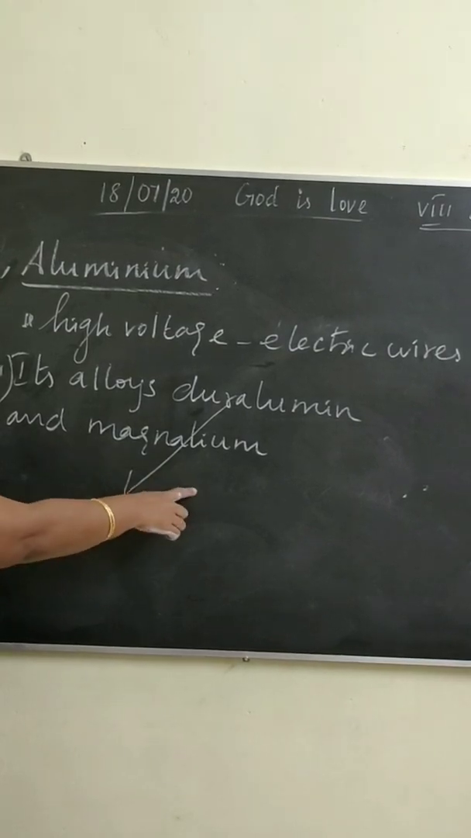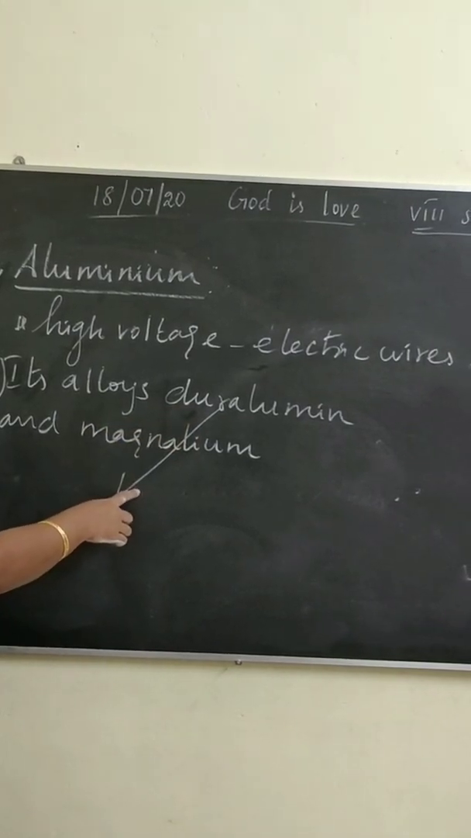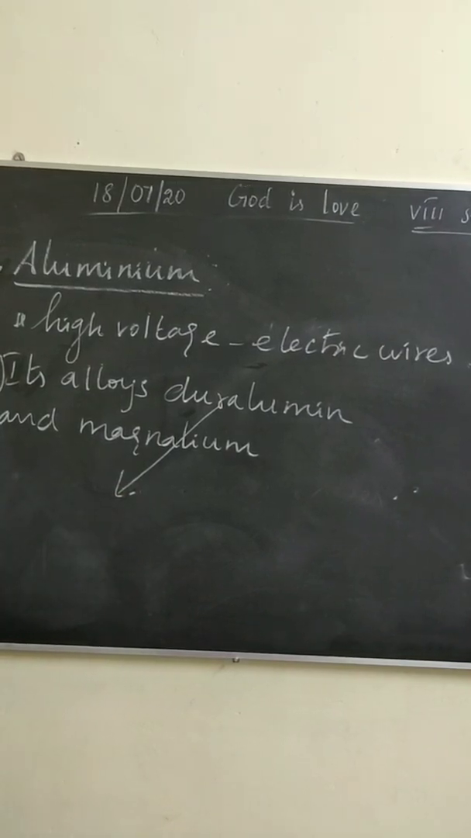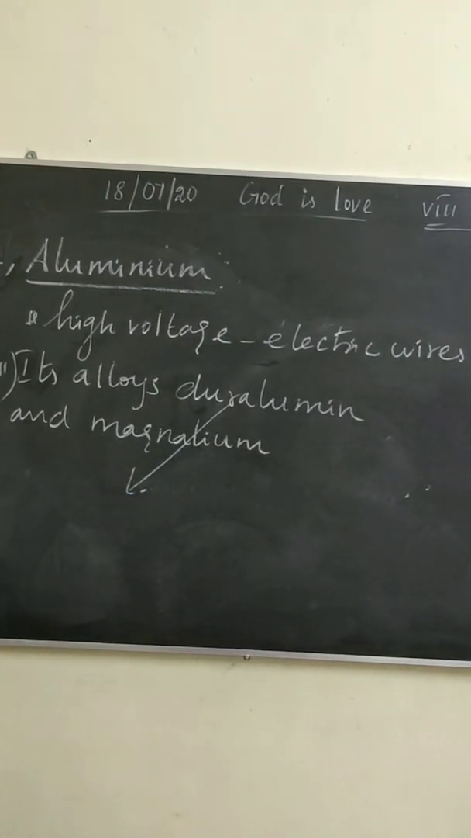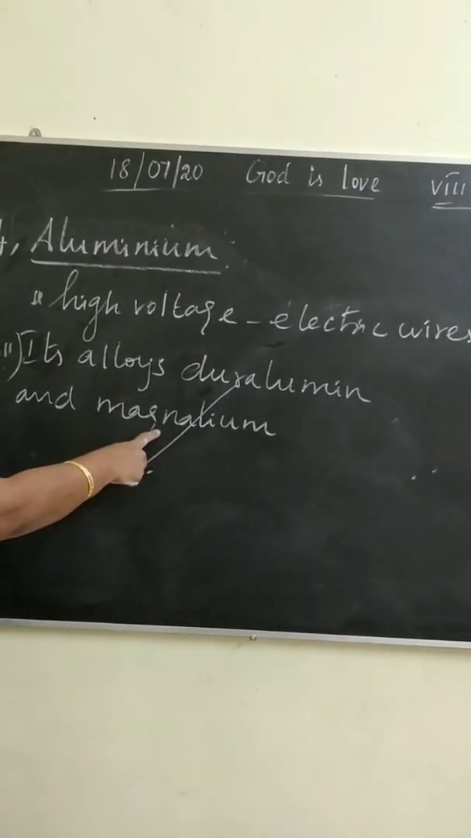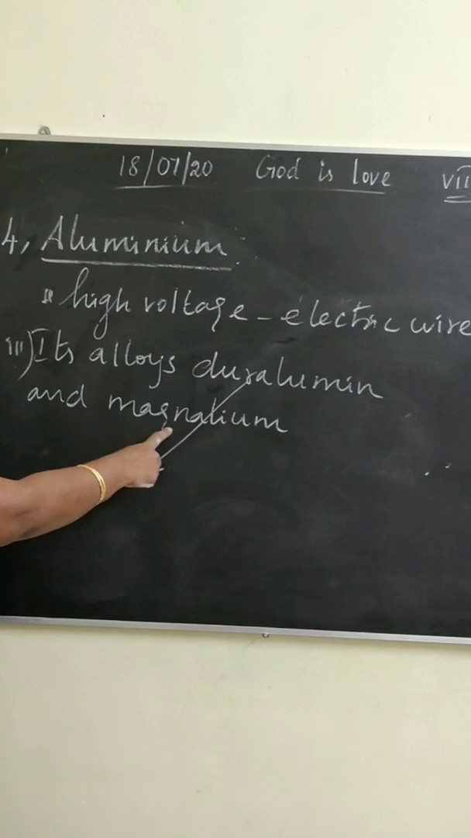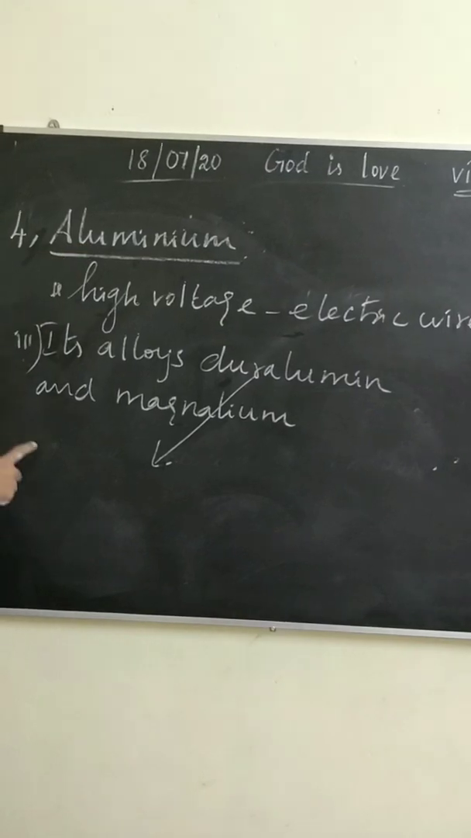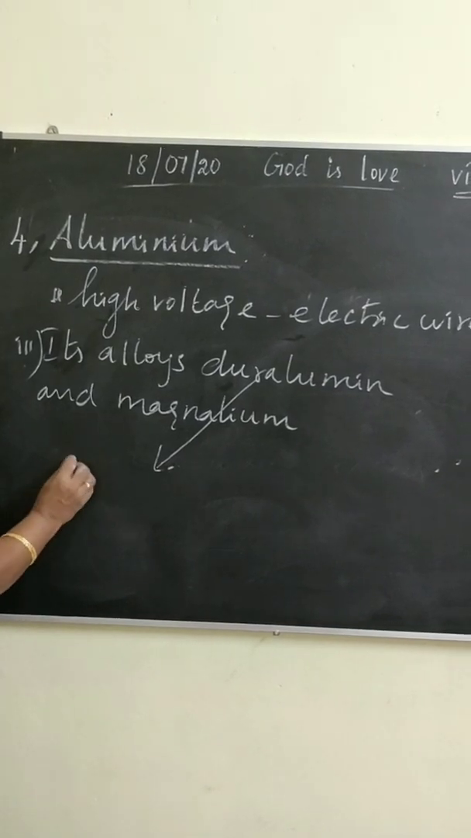It's used to make pressure cooker. See the pressure cooker. Next one, magnesium. What is this magnesium? It is made up of aluminium and magnesium. It is used to make scientific instruments. And next one, this aluminium is also used to make the bodies and engine parts of aircrafts.